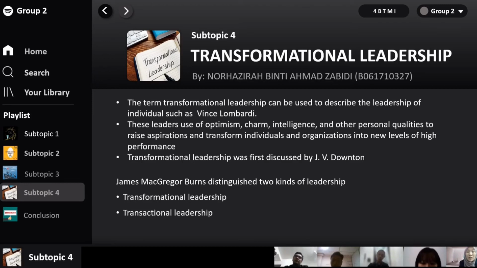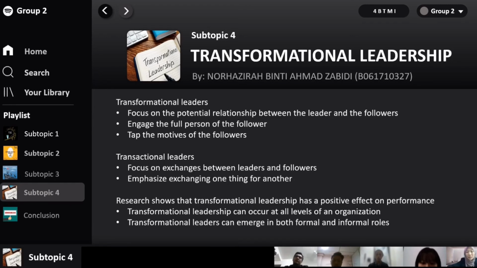J. McGregor Burns distinguished two types of leadership, which are transformational leadership and transactional leadership. The differences between them: firstly, transformational leadership focuses on the potential relationship between the leader and the followers, which means that the leader takes the motivation of followers to better reach the goal of both.